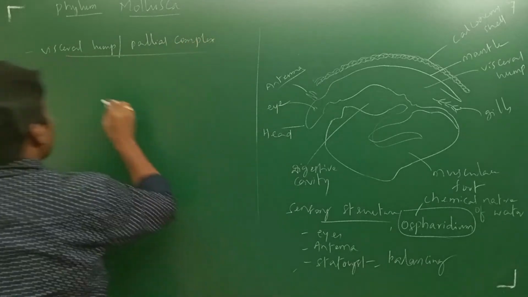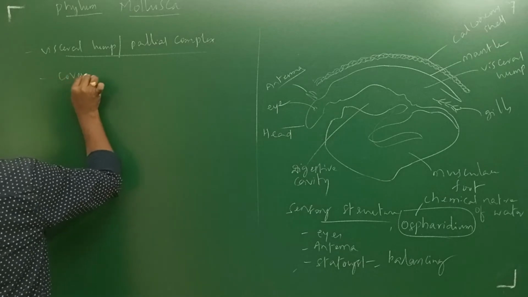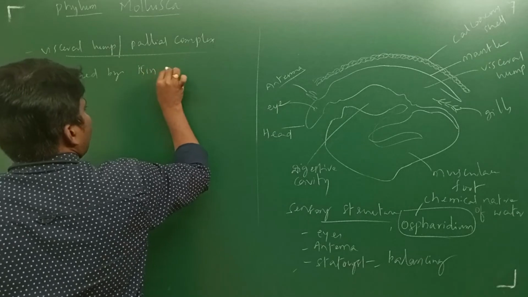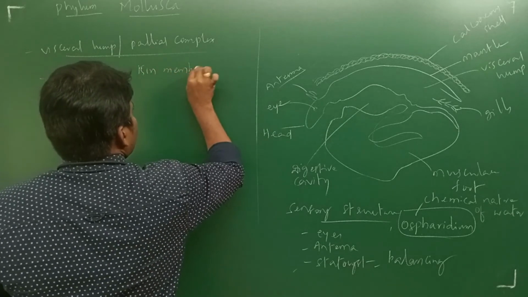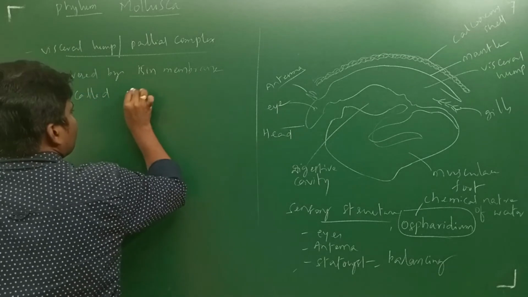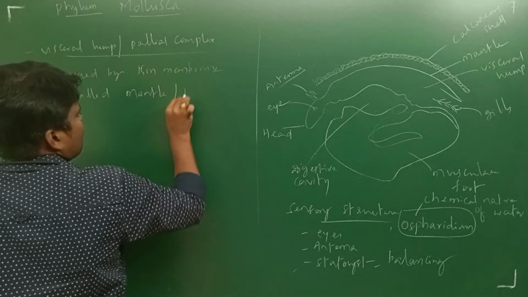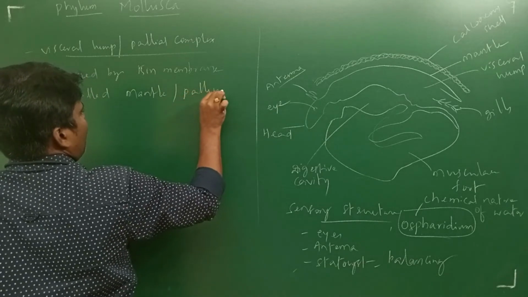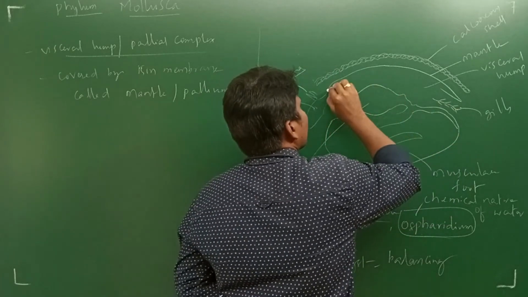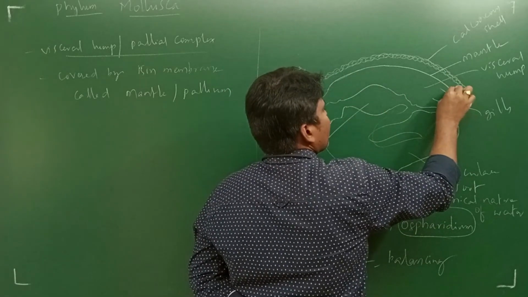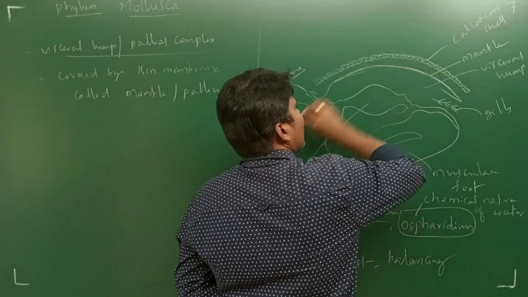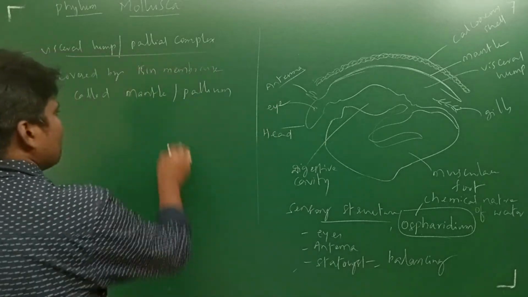This visceral hump is covered by a thin membrane called the mantle, also known as pallium. This outer region covering the visceral hump is the mantle, also known as pallium.